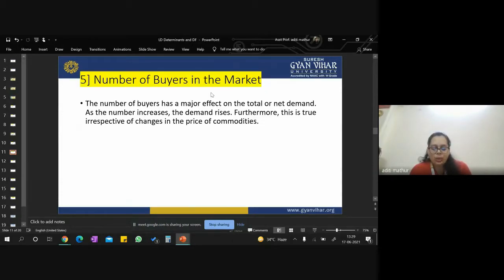To understand this concept, you might have seen many of these tailor-designed shops, right? Tailor-designed suits are available, boutiques are there. They design as you demand, as you say. So when you are the only single buyer, definitely the price of that product will be more.